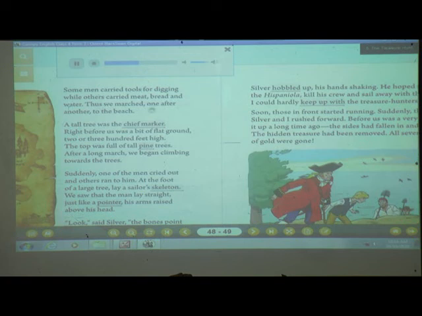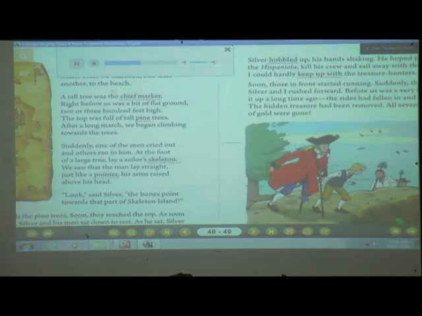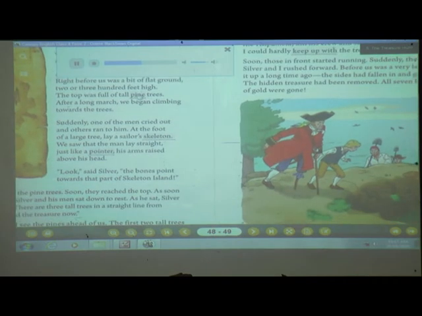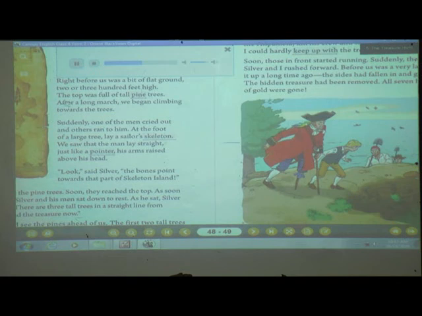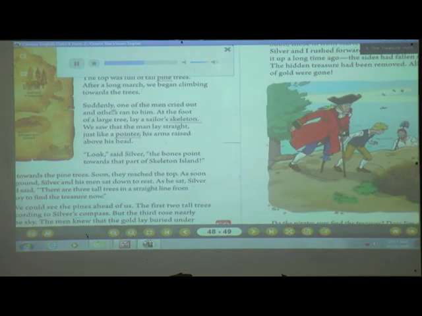Thus we marched, one after another, to the beach. A tall tree was a chief marker. Right before us was a bit of flat ground, 200 or 300 feet high. The top was full of tall pine trees. After a long march, we began climbing towards the trees.